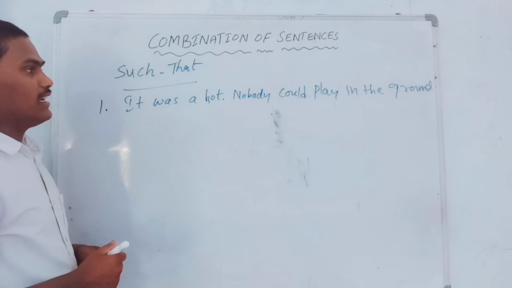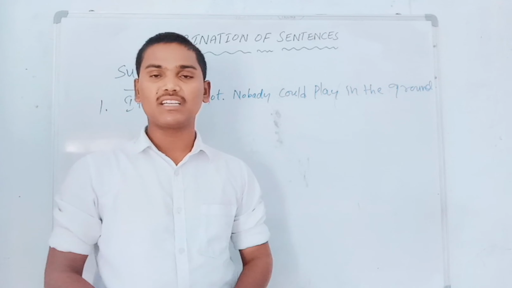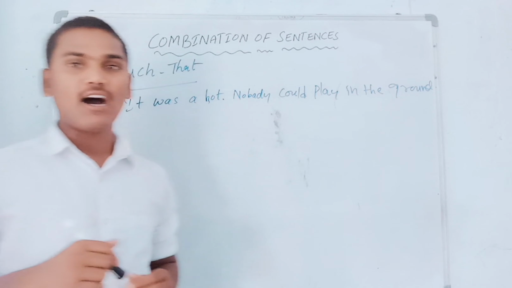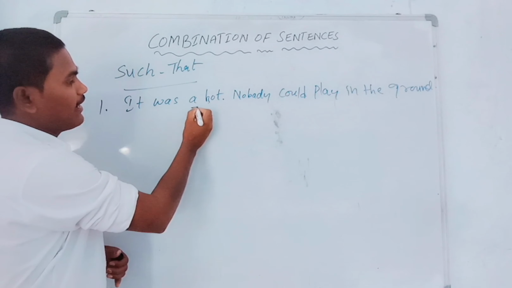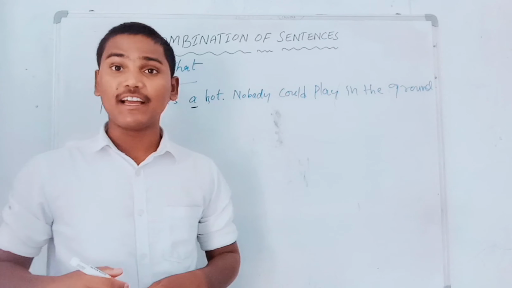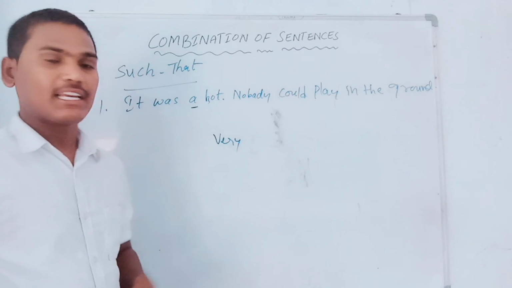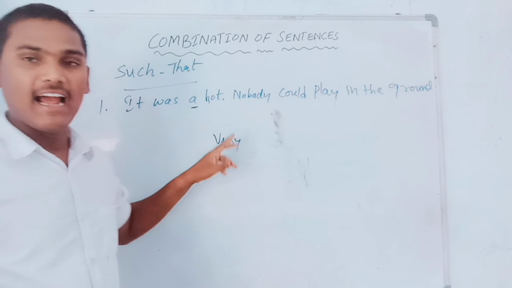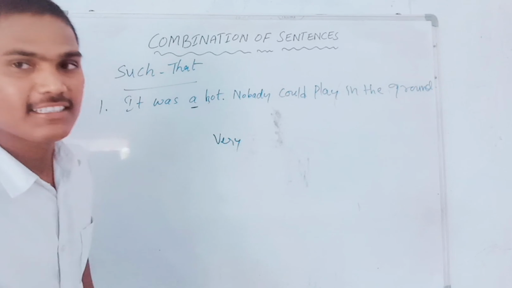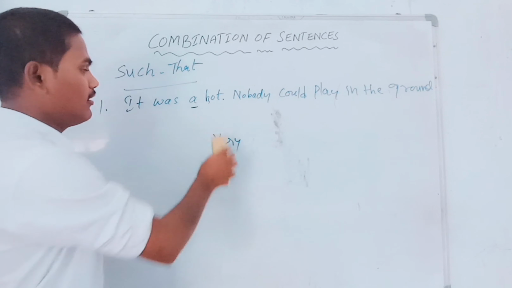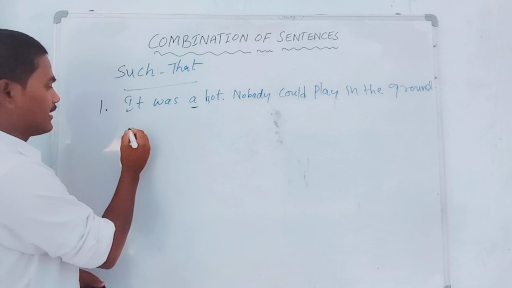See, basically in this kind of sentences, if we need to combine two sentences with the help of such that, we have to write such before a. But if we get the word very in a sentence, we should completely remove very and write such instead. Let us see that kind of example further on. But now let me write how we combine these two sentences into a single one with the help of such that. So, answer.